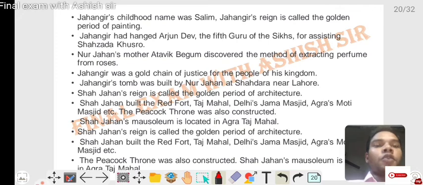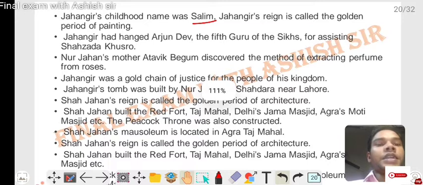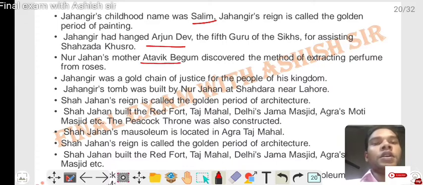Jahangir's childhood name was Salim. Jahangir's reign is called the golden period of painting. Jahangir hanged Arjun Dev, the fifth guru of the Sikhs, for supporting Prince Khusro. Noor Jahan's mother Asmat Begum discovered the method of extracting perfume from roses. Jahangir installed the golden chain of justice for the people of his kingdom.